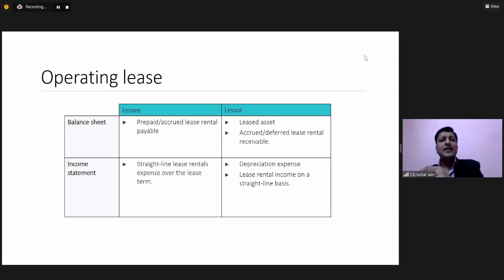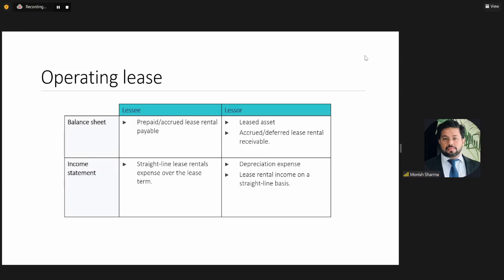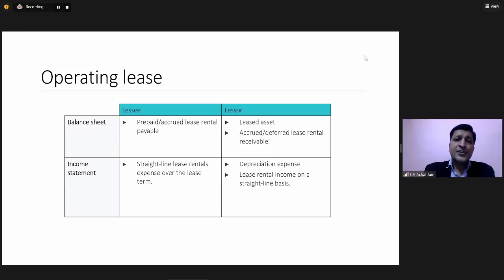But every year, there's an impact. Yeah, so if you look at it on a yearly basis, impact is there, but over the period, there is no impact. But this is something which the standard requires us to do. And this straight lining is not only required by the lessee. Now, again, under Indian GAAP, I've seen a lot of practices wherein the lessee is doing the straight lining, but the lessor is not doing the straight lining. So the lessor is also required to do the straight lining under Indian GAAP. Okay.